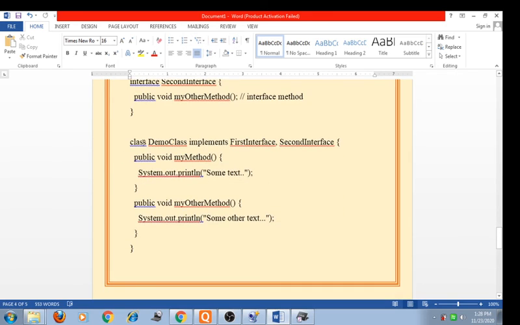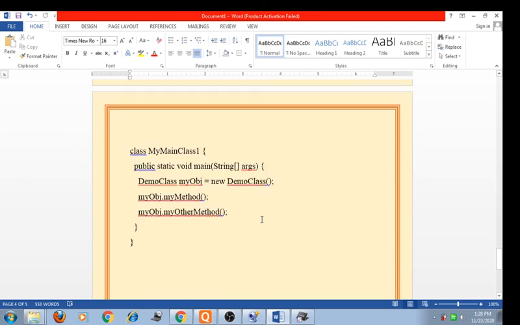Now I write a class, DemoClass, that implements both interfaces, FirstInterface and SecondInterface. Now here I define both methods, myMethod and myOtherMethod. In myMethod we simply print the message some text, and in myOtherMethod we print some other text message.